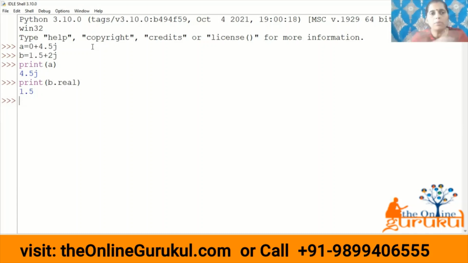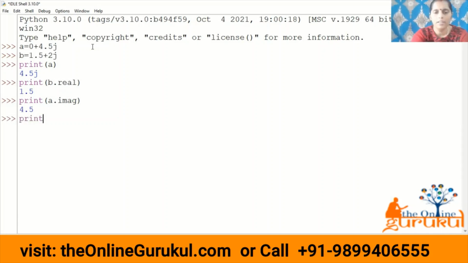Next, let us suppose you want to retrieve the imaginary part of B or A. So I will write print A dot imag. Now, if I want to add A and B: if it is a complex number, the real parts will be added. 0 plus 1.5 is 1.5. 4.5 plus 2 is 6.5, and we will get the value. We will again get a complex number itself.